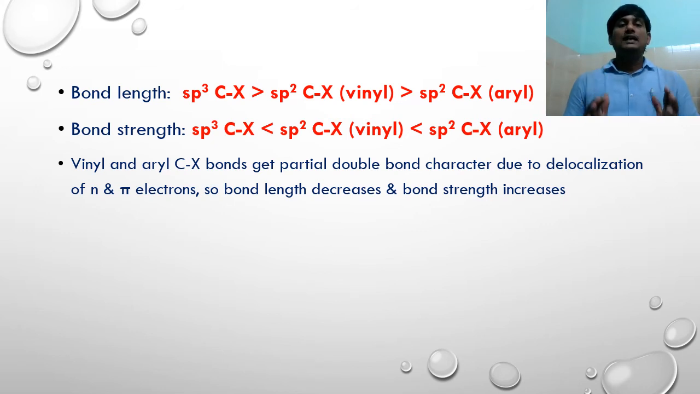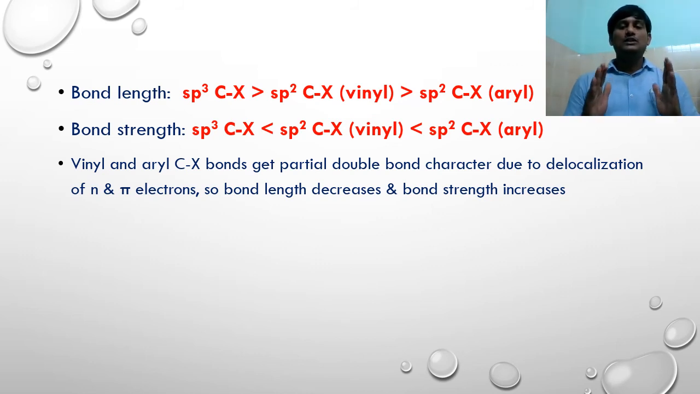In the case of vinyl and aryl halides, there is a delocalization of pi electrons and also non-bonding electrons. So there is a partial double bond character between carbon and halogen. Hence there is a decrease in bond length between carbon and halogen. So there is an increase in bond strength of the C-X bond in the case of vinyl and aryl halides.